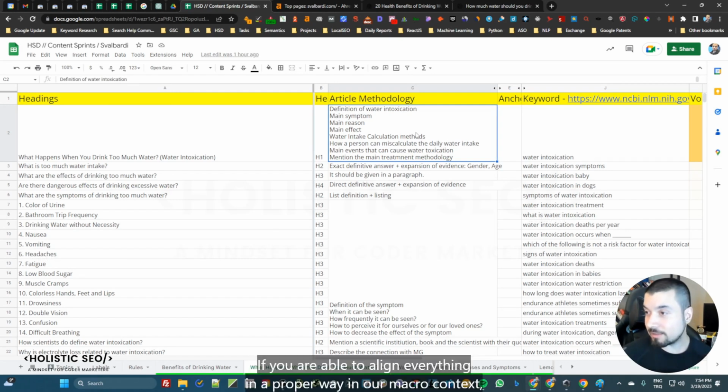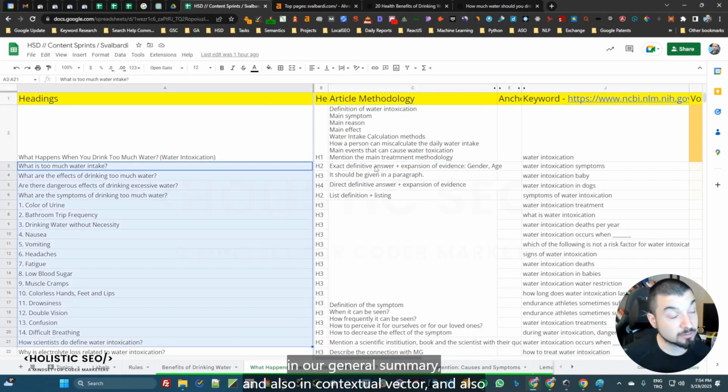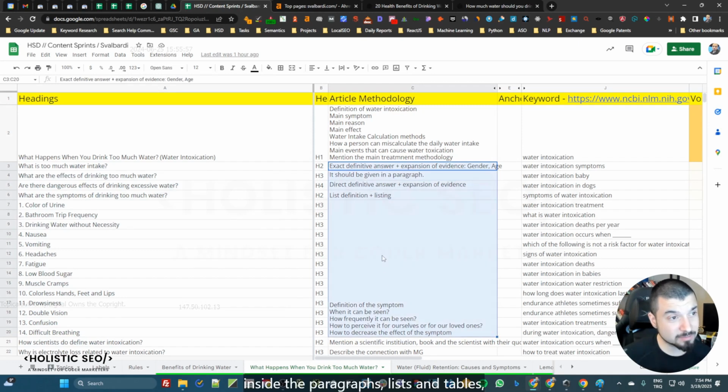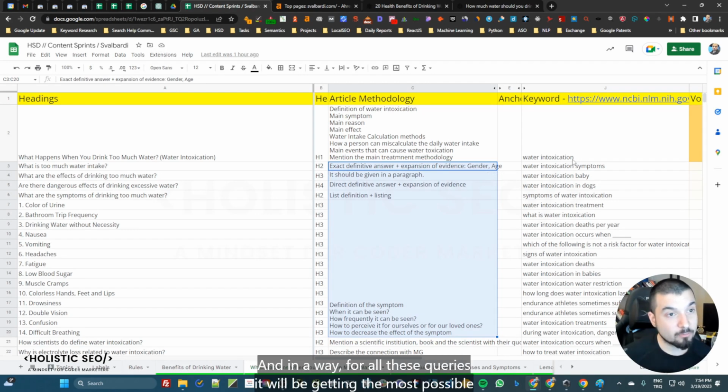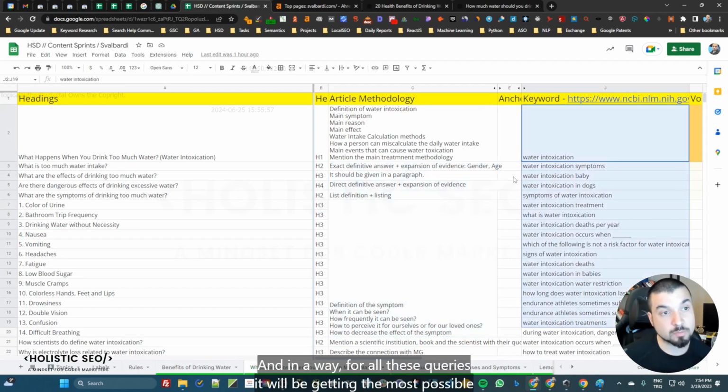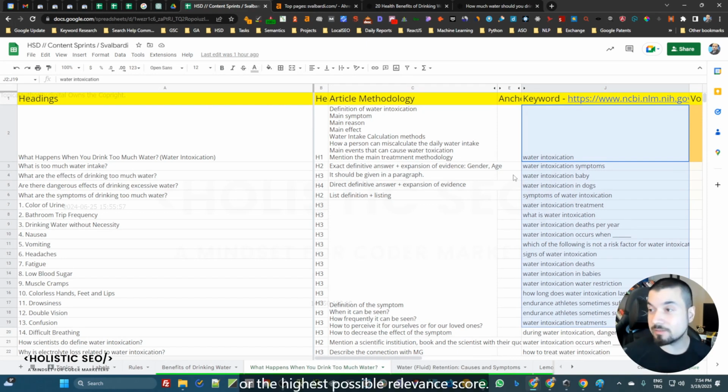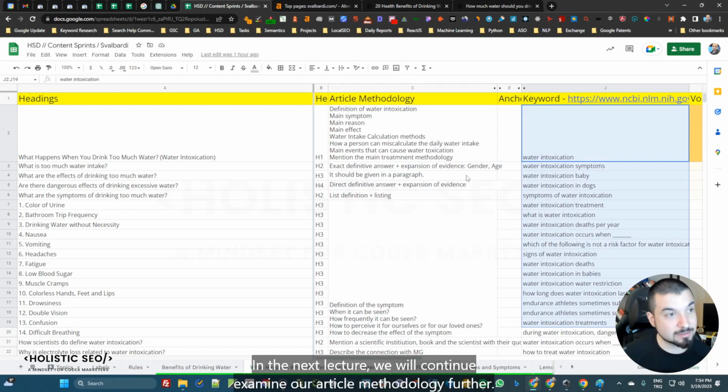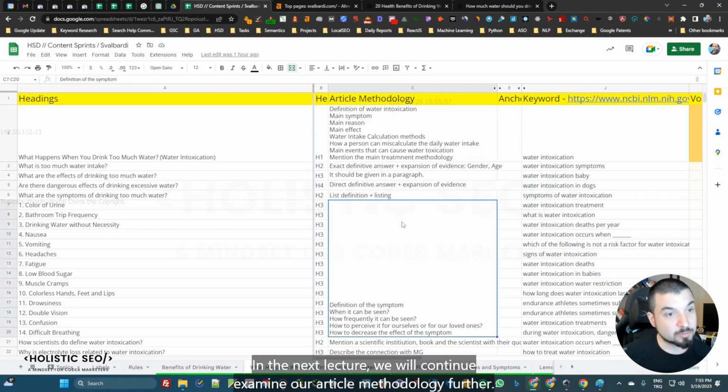If we are able to align everything in a proper way, in our macro context, in our general summary, and also in the contextual vector, and also inside the paragraphs, lists, and tables, then the entire document will be highly optimized, and in a way, for all these queries, it will be getting the highest possible relevance score. Thank you. In the next lecture, we will continue to examine our article methodology further.